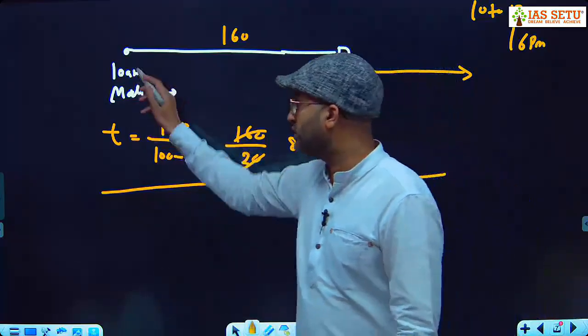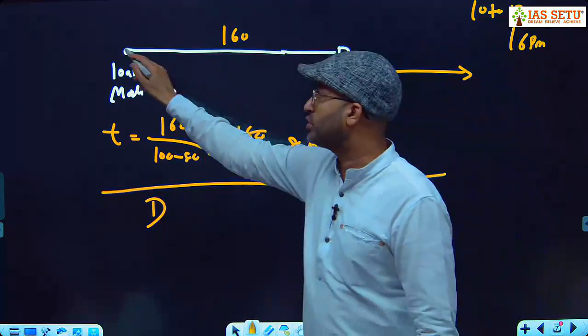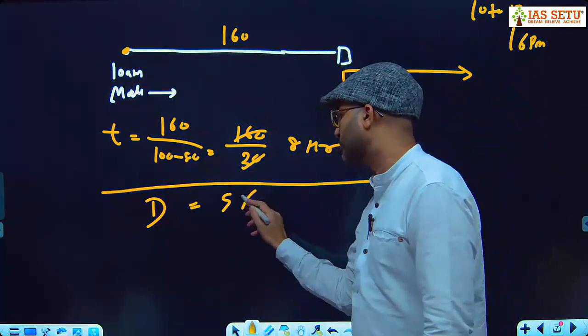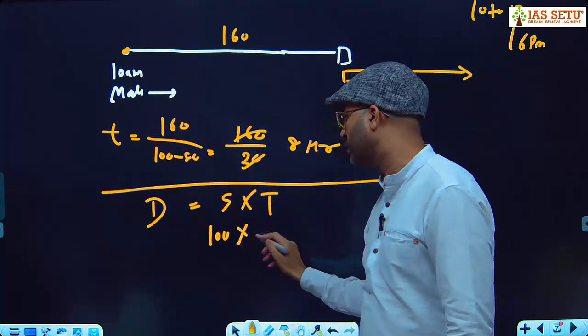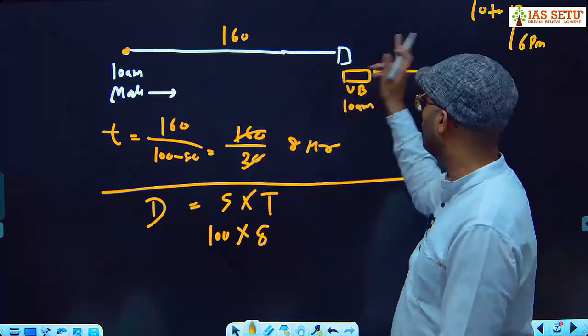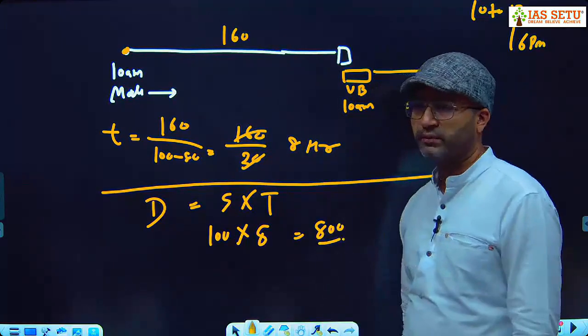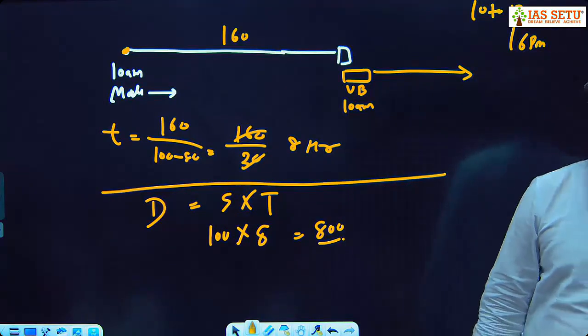So what is the distance covered by Modi Express to catch Vande Bharat? Because distance is asked from this point. So here distance is equal to speed into time. This Modi Express runs at a speed of 100. It takes 8 hours to overtake the Vande Bharat. So it covers 800 kilometers. So after 800 kilometers, it will overtake the Vande Bharat Express.